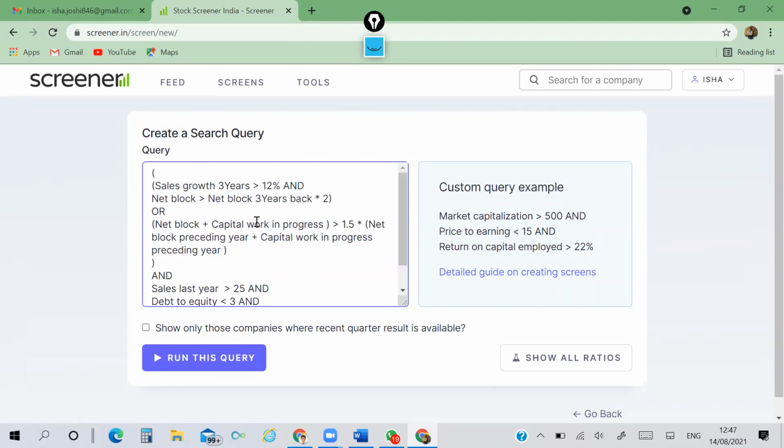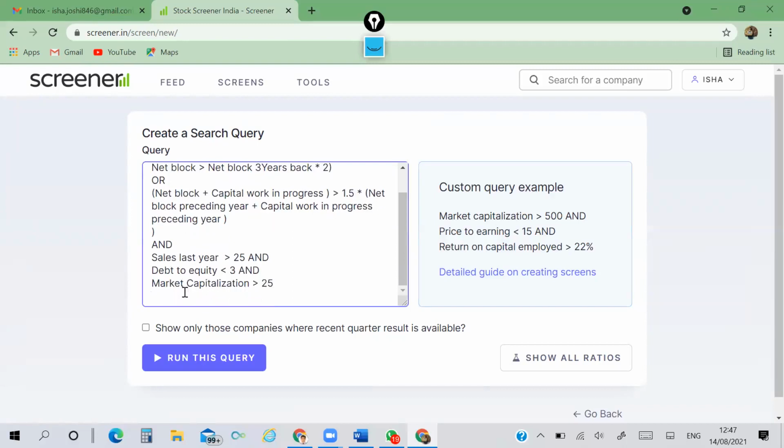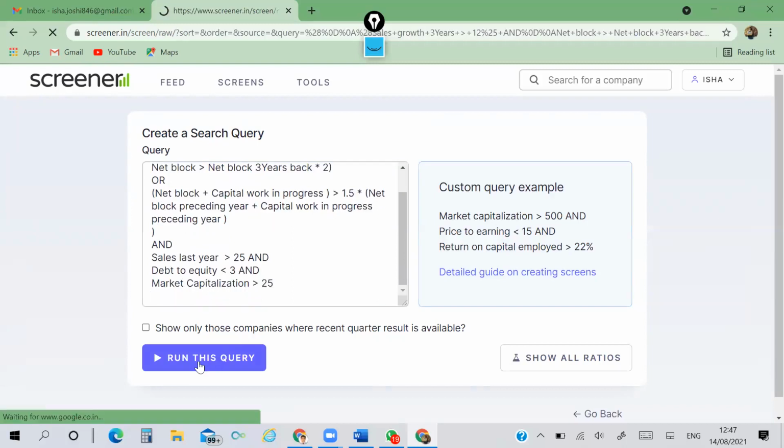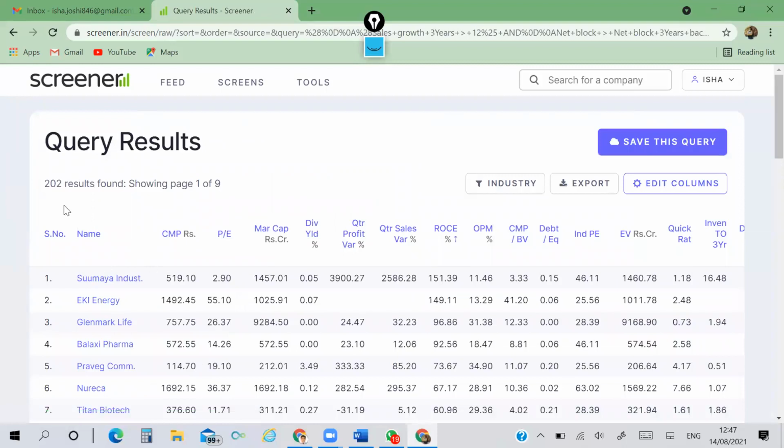Then again given something, then after closing this bracket, closed this whole bracket, and then used AND. Within that bracket, he has used OR. Run this query. You got 202 results.